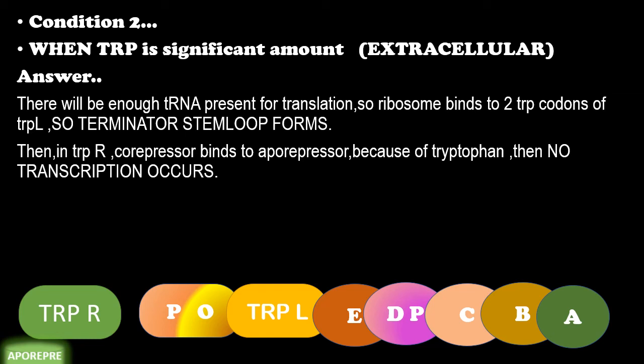When tryptophan is not present or absent, what happens? The anti-terminator signal, the 2-3 loop, will be formed, and then the expression proceeds to form tryptophan. Okay, hope you understood.